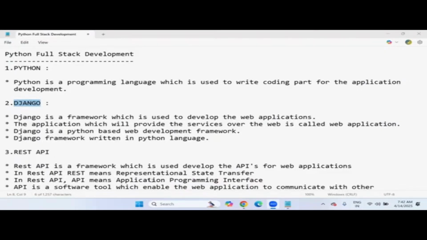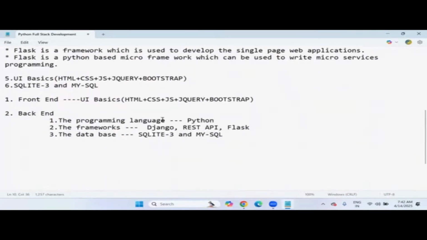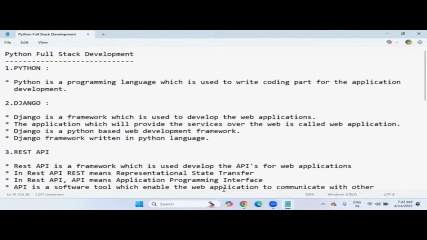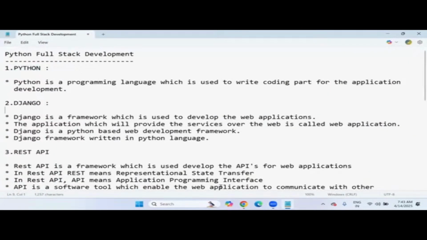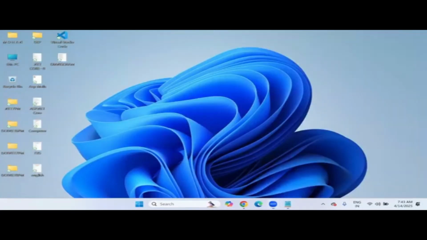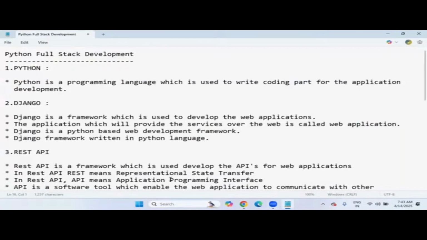Tomorrow's demo topics will be different because it's a continuation process. Today, I just explained our agenda: in full stack development, what subjects, each subject's purpose, course details and time duration. From here onwards, we'll continue. Tomorrow, I will focus completely on Python only. What is Python? Why Python over other languages? Where do we use Python exactly? What are the versions? Which version is required to install and download? What is the official website of Python? These details will be covered in tomorrow's session.